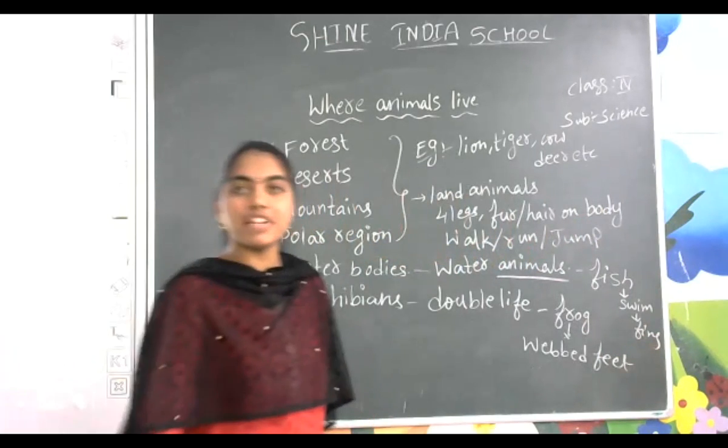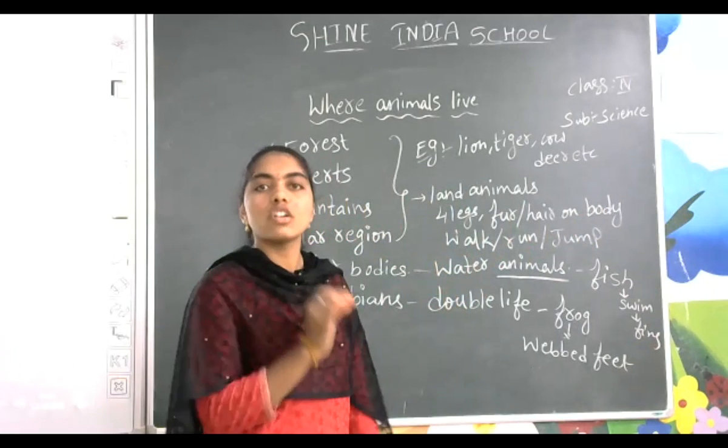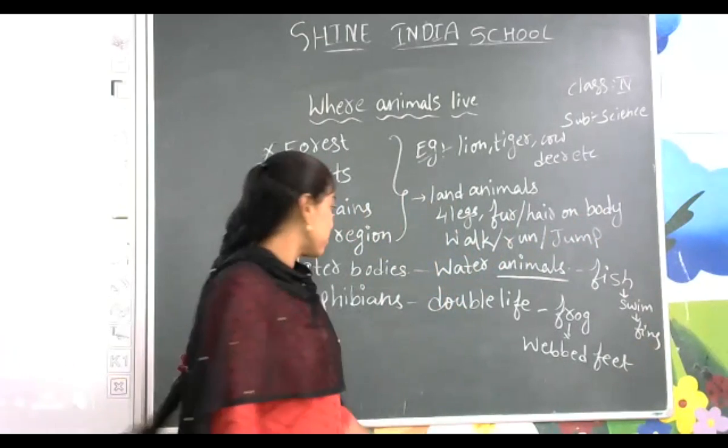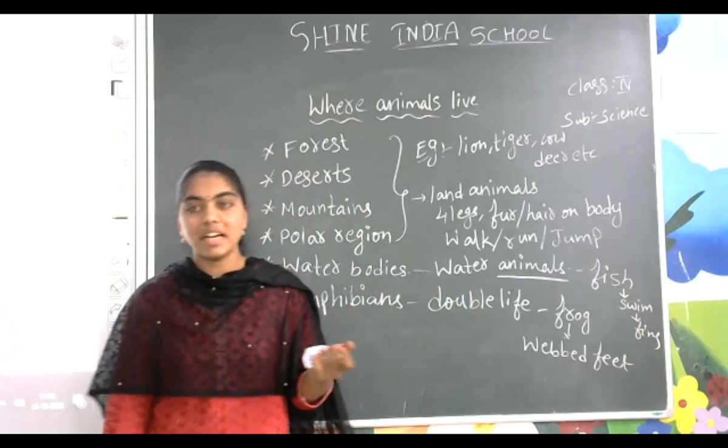Because of the webbed feet, it can swim easily in the water and can crawl on the walls also. Some of the amphibians are, for example, frogs, as well as some salamanders.